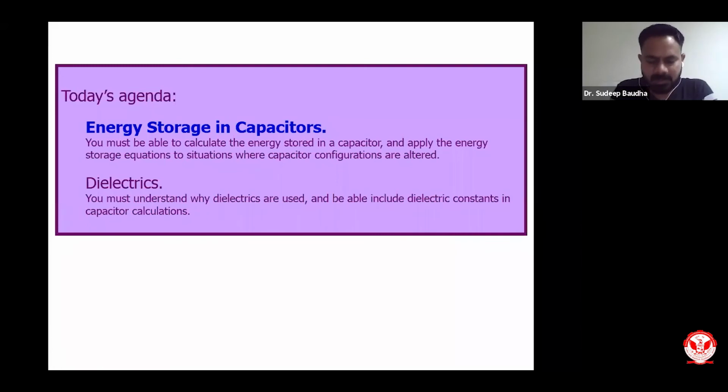As I was saying, everyone now knows what the capacitance of a capacitor is, what the charge is, and what the potential difference is. We have done the calculation, even in your plus two.